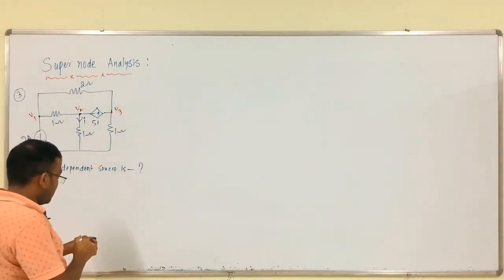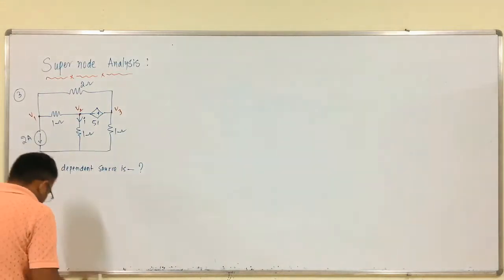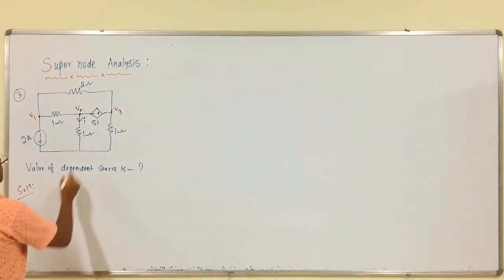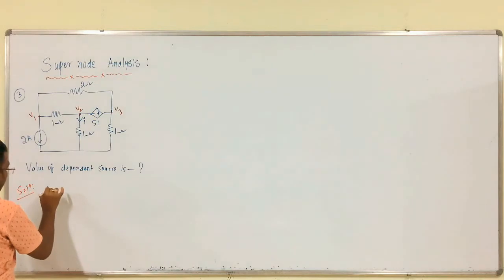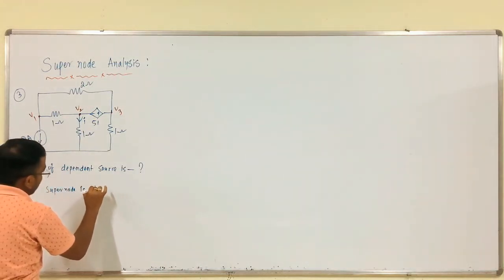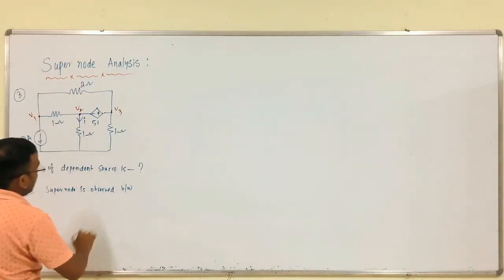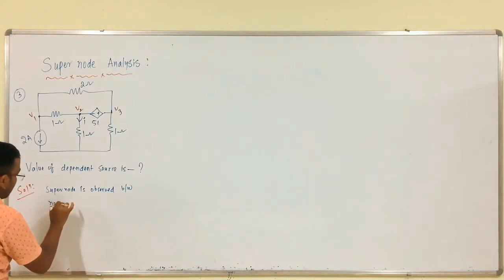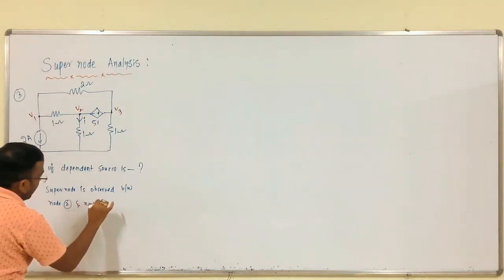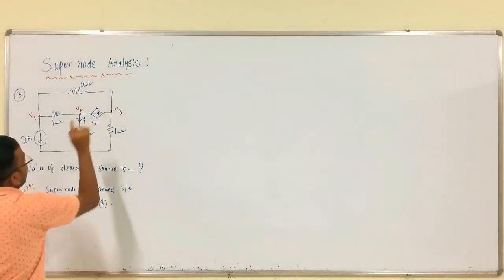Okay. Next step is what? We have to write the drop. First, a supernode is observed between what? Node 2 and node 3, right. The supernode is observed between these two nodes, the second node and the third node.